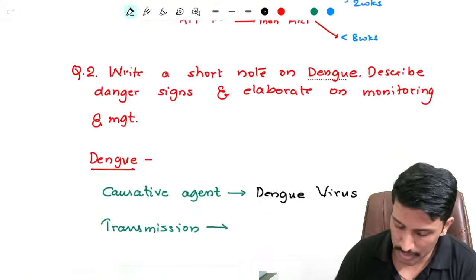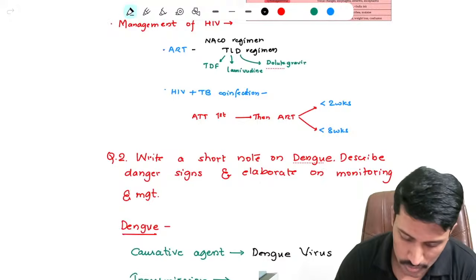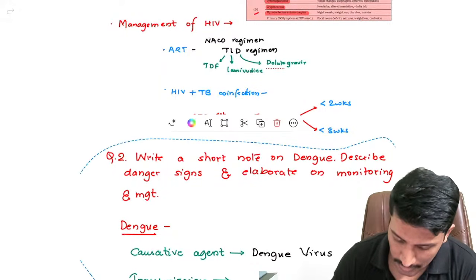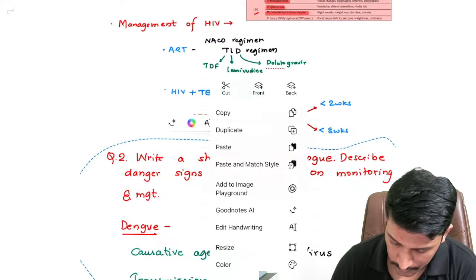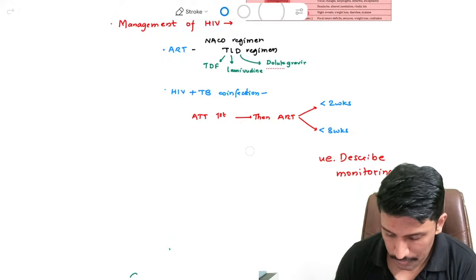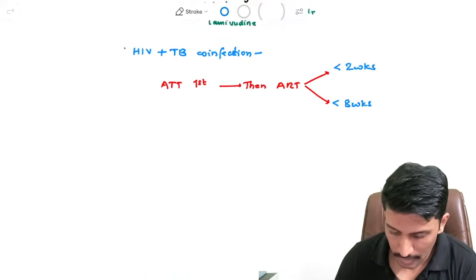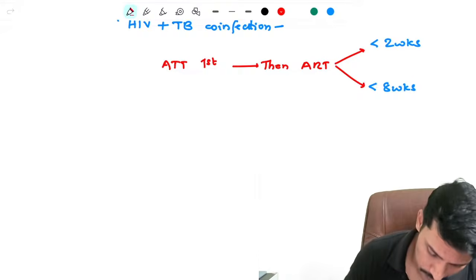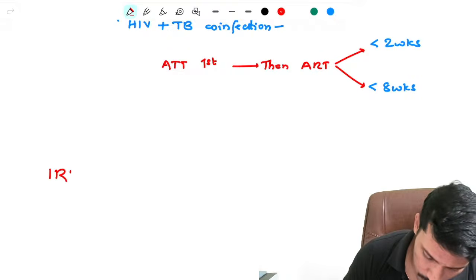Why? Can anybody tell me why I am preferring to choose the ATT first instead of ART? Why not control the HIV infection first? Because there is risk of something called IRIS.